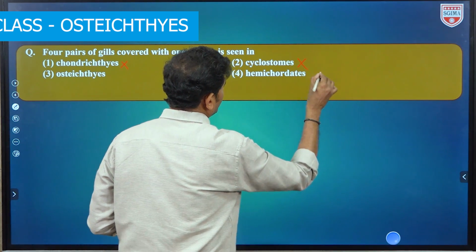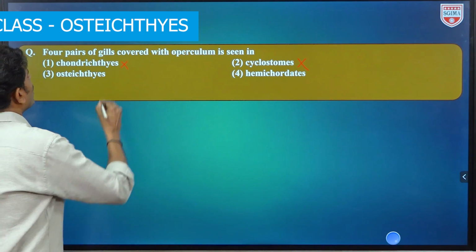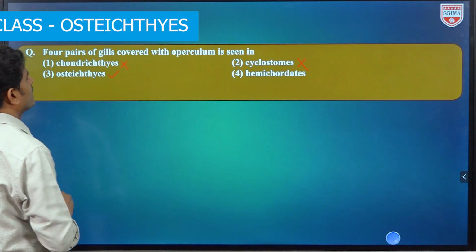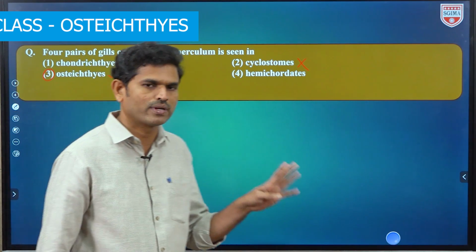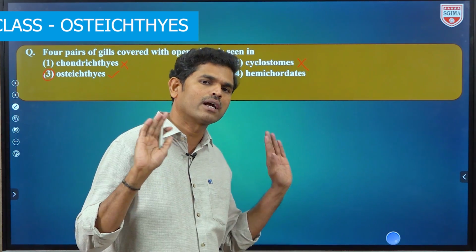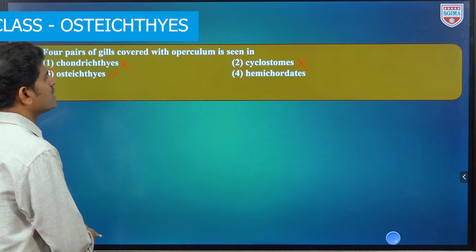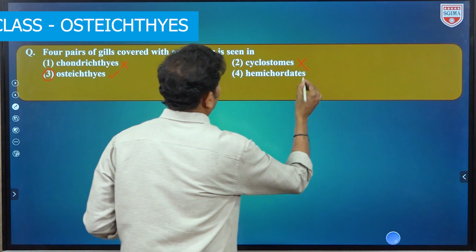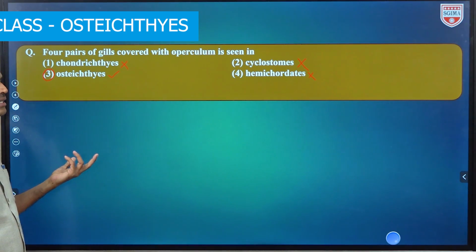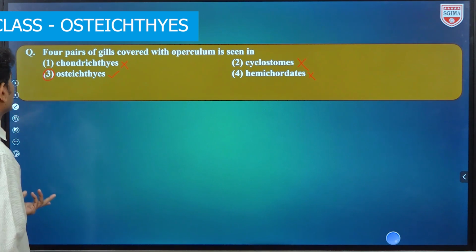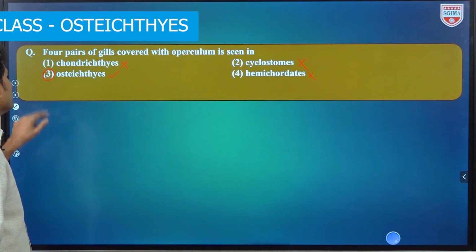Cyclostomates इधर भी नहीं होते. And next one is Osteichthyes fishes. Yes, this is the only correct option. Osteichthyes fishes में अभी हम discuss किया ना, 4 pairs of gills on either side will be and they are covered with operculum, internal gills. So next, hemichordates नहीं होते, hemichordates. Okay, so they may also contain gill slits or any other structures. Okay, so the correct option is the third one.